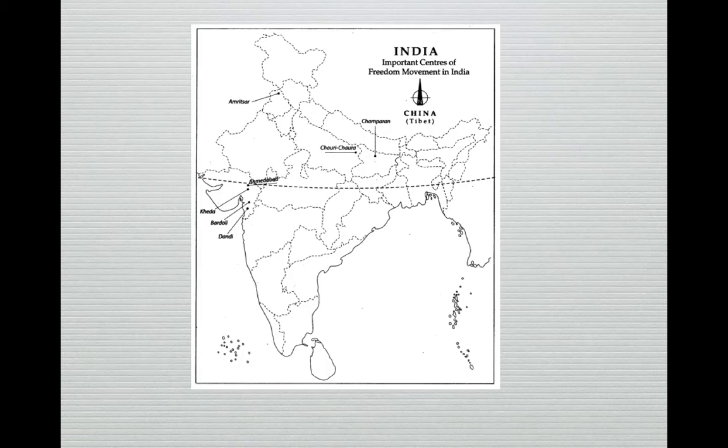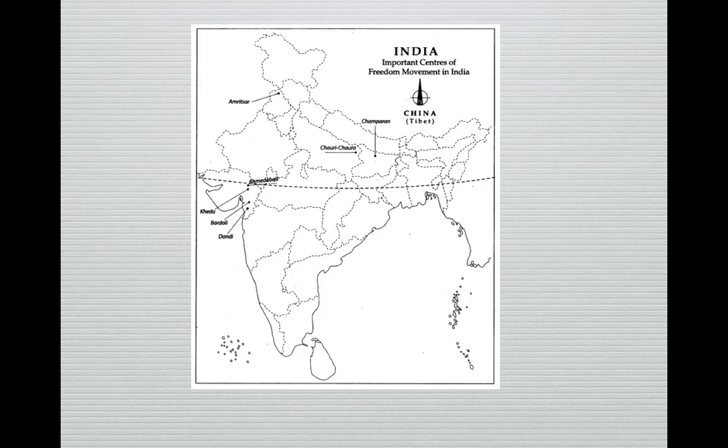So, in the first video, we read about how Gandhiji started the Satyagraha movement in India in three different places. That is in Champaran, Kheda district of Gujarat, and Ahmedabad, where he joined the cotton mill workers. These three places are the first places in India where Gandhiji introduced people to Satyagraha. I've shown the main centers of the freedom movement here in the map. This will help you in your map work.